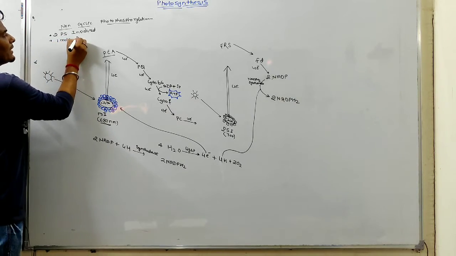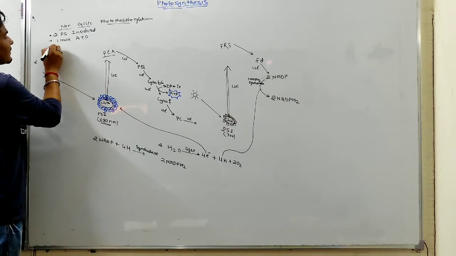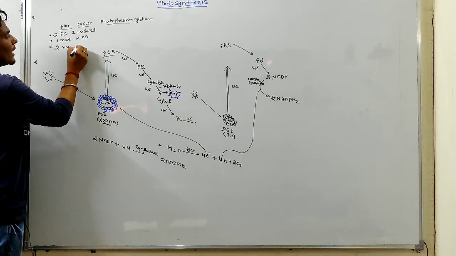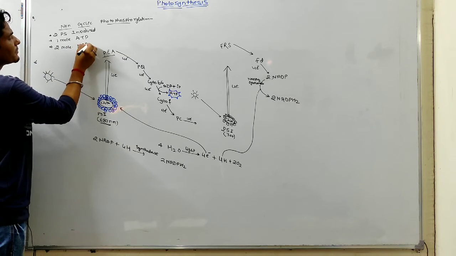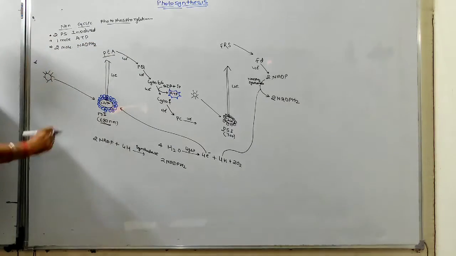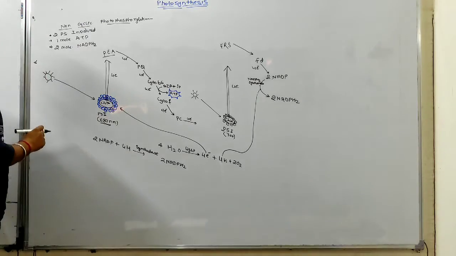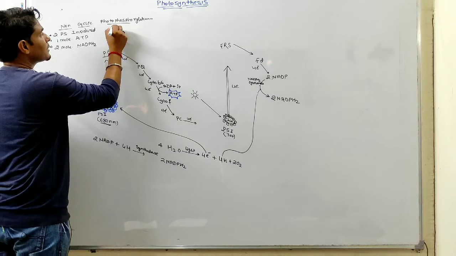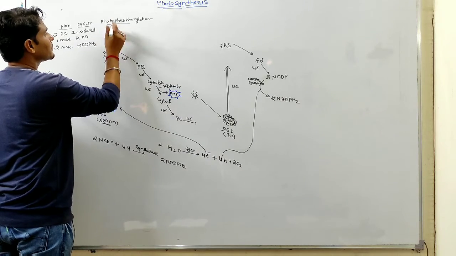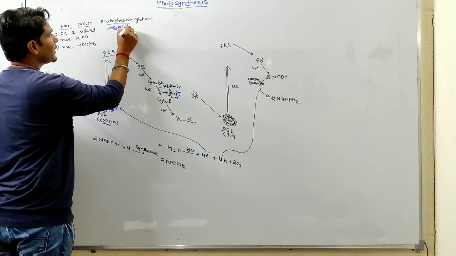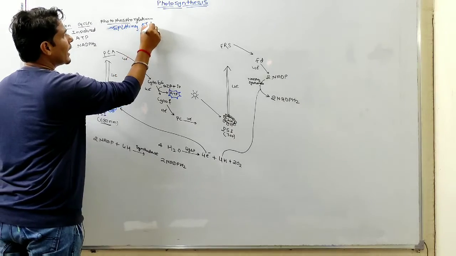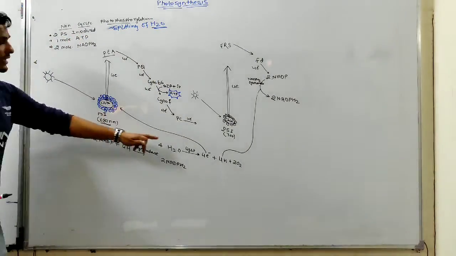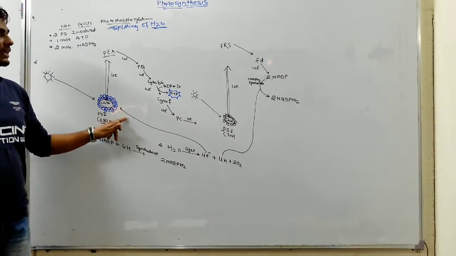So by non-cyclic phosphorylation, one molecule of ATP is synthesized as well as 2 molecules of NADPH2. And in non-cyclic phosphorylation, splitting of H2O takes place, and this splitting of H2O replaces the electron.